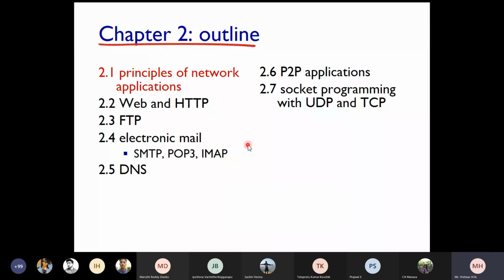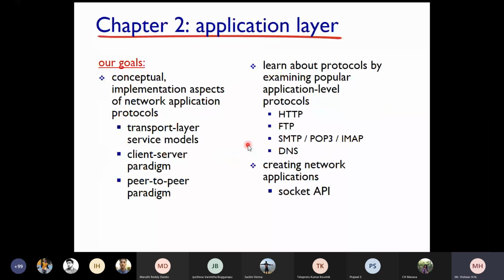Let's start with the principles of network applications. What are the goals of the application layer? Conceptual and implementation aspects of network application protocols, transport layer service models, client server, then peer-to-peer. What is the difference between client server and peer-to-peer applications, students? Any guess?